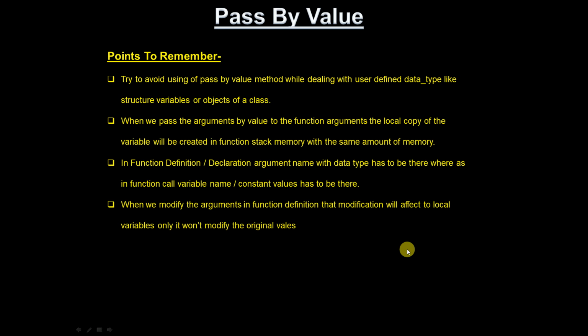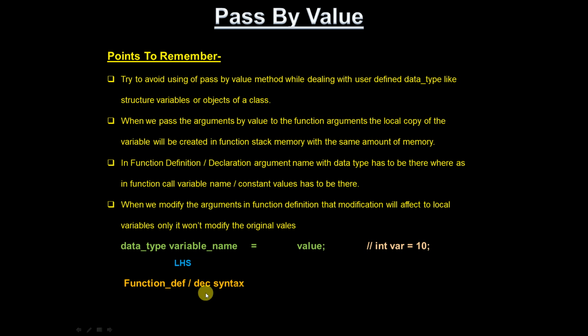Okay, so just remember how generally we write a variable syntax: data type, variable name, equals to value, and this is the LHS side. So whenever you are writing a function definition or function declaration, this particular portion, data type and variable name, has to be present in the arguments.